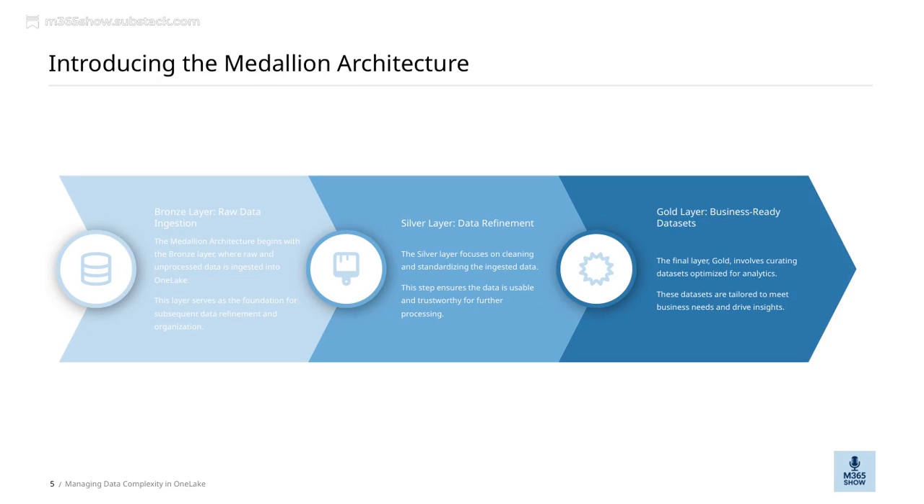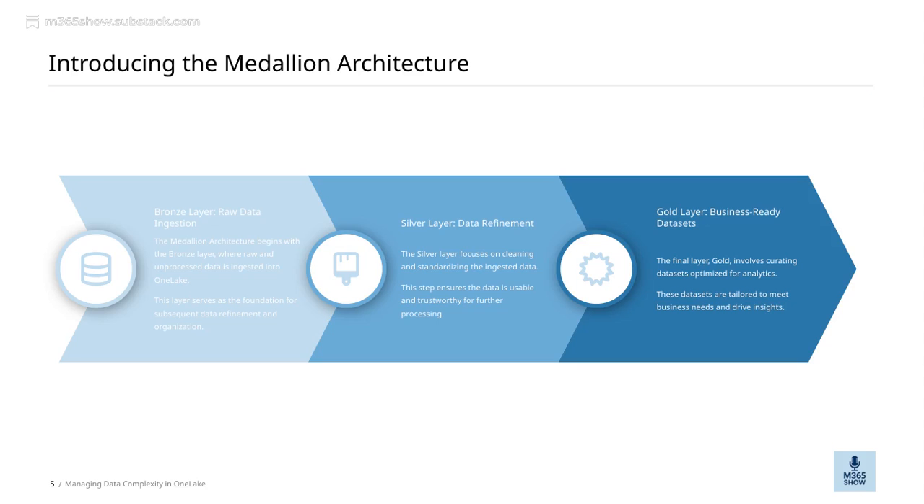Now, let's take a closer look at the final layer in the Medallion architecture, which is the gold layer. This is where we curate datasets that are specifically optimized for analytics. These datasets are tailored to meet the unique needs of the business and are designed to drive actionable insights. Essentially, the gold layer provides the clean, refined data that decision makers rely on to make informed choices.